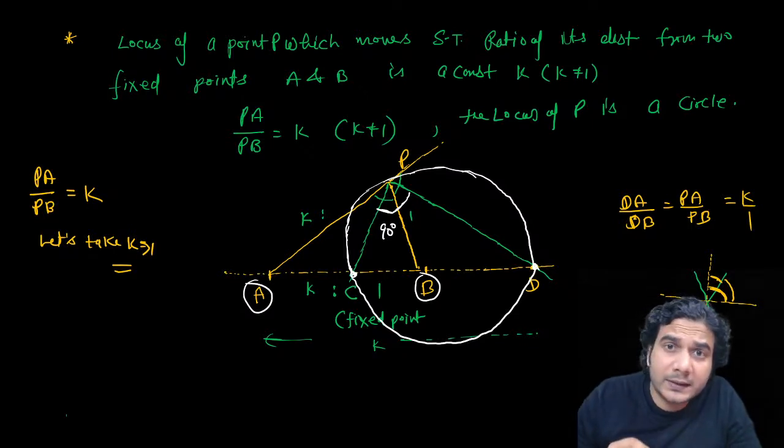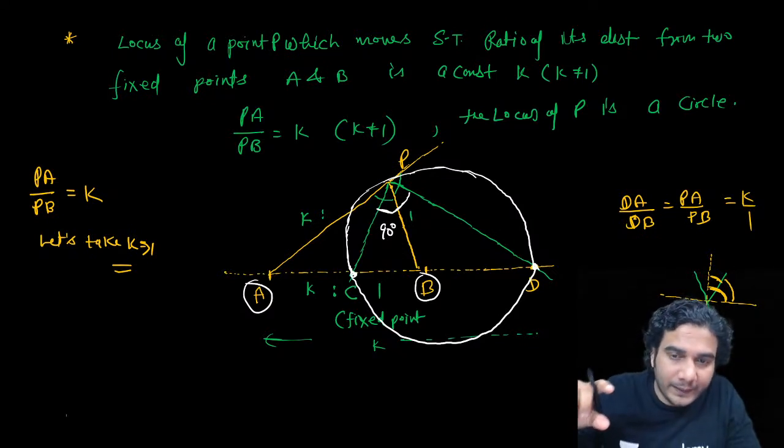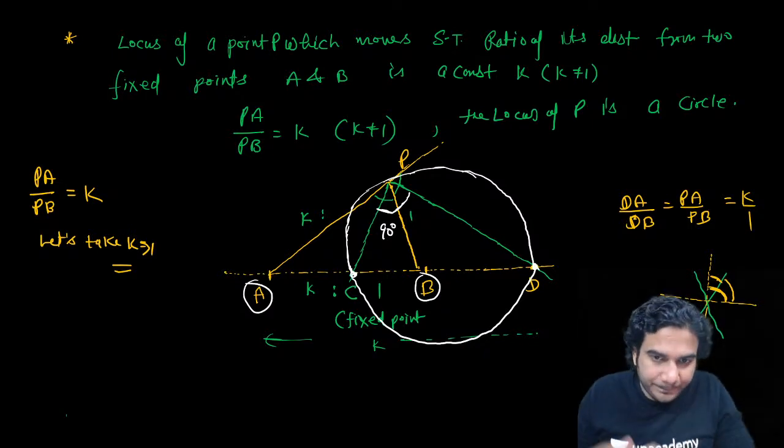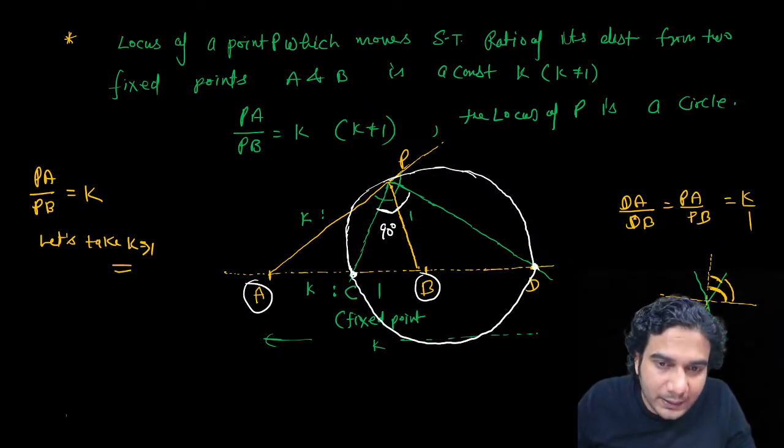Sometimes they ask whether B is inside the circle or A is inside the circle. Then how do we answer? Whichever side, if PB is less than AB, that means the circle is towards B, right? The external division point D will be to the right of B. So B is going to be inside the circle.